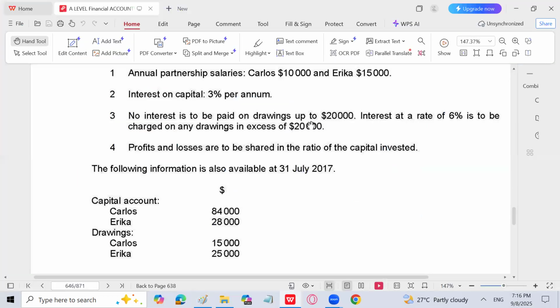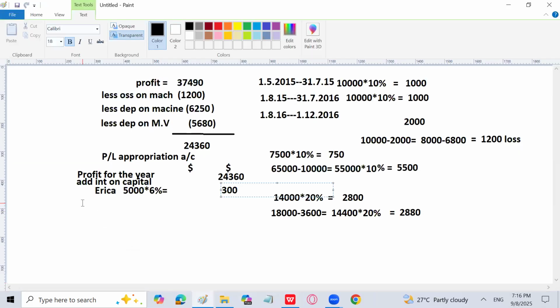No interest is to be paid on drawings up to 20,000. So that's why Carlos is not going to pay interest on drawings. Interest at the rate of 6% is to be charged on any drawings in excess of 20,000, which is 5,000 in excess. So 5,000 into 6% is going to be 300. Now I will subtract salaries, or you can write interest on capital first, it doesn't matter.